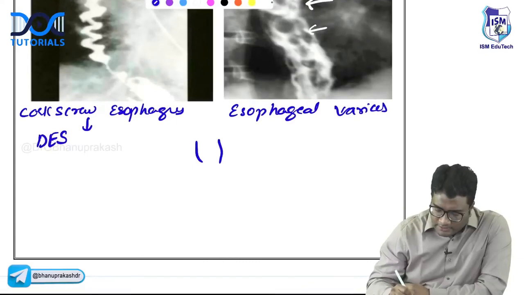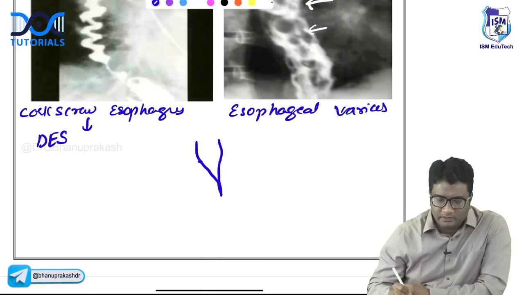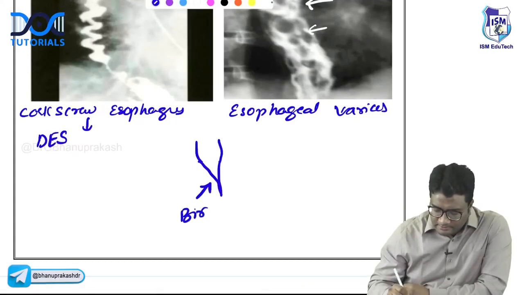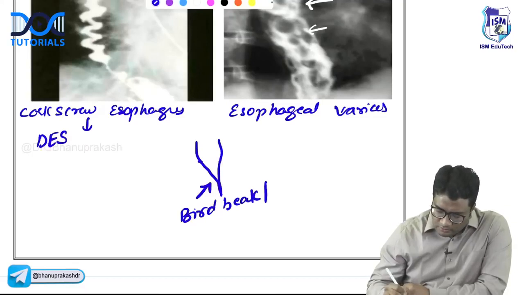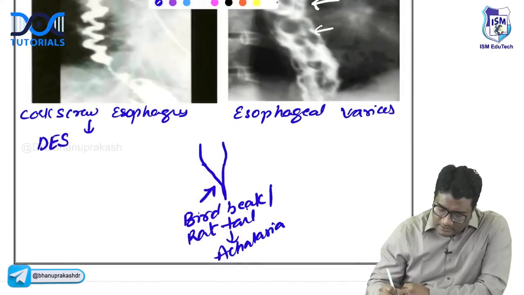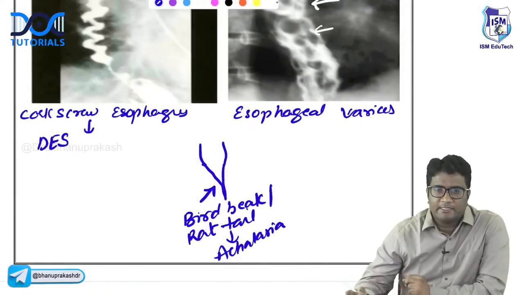Achalasia, you all know. Achalasia will be what? Bird beak, right? Narrowing. The bird beak appearance, that is achalasia. Bird beak is also called rat tail appearance. Both of them are achalasia.